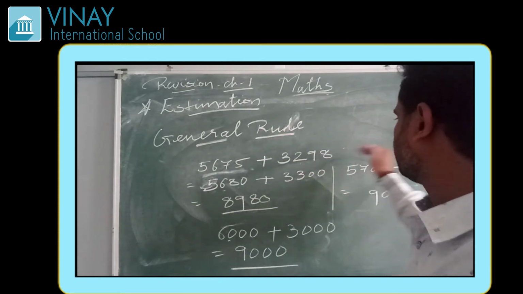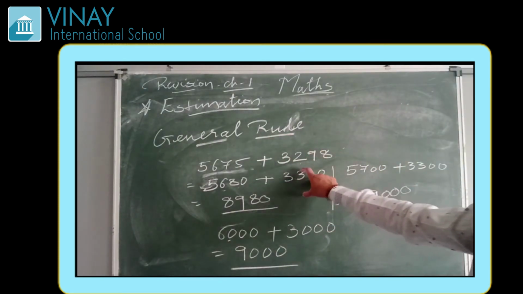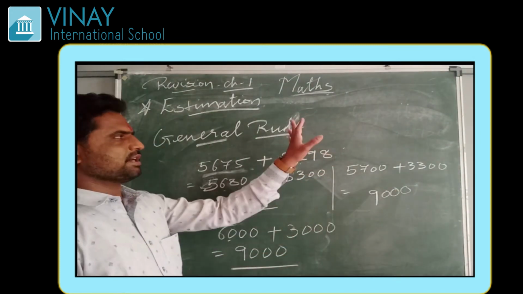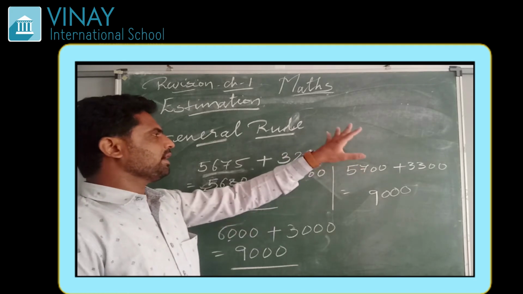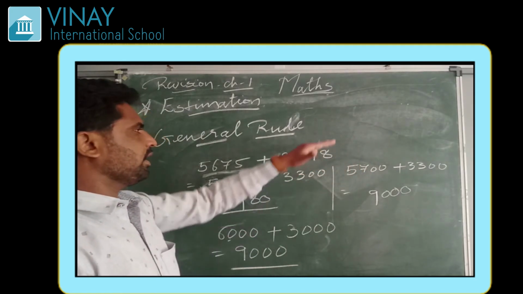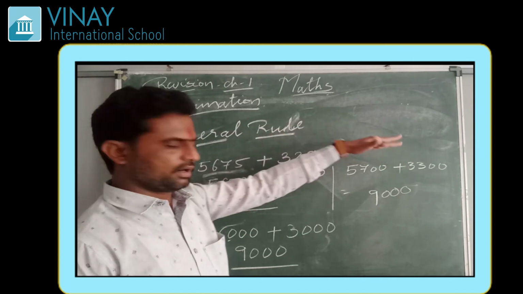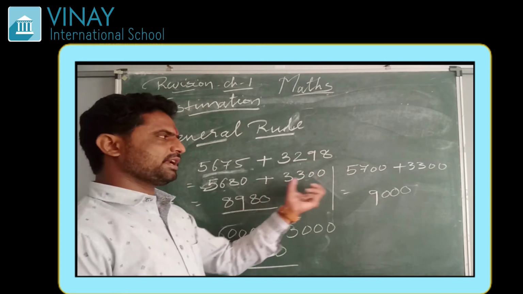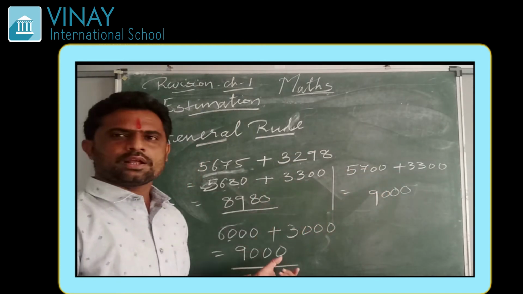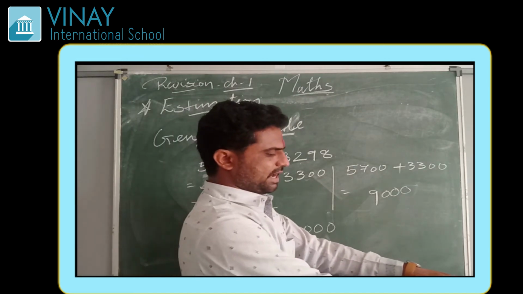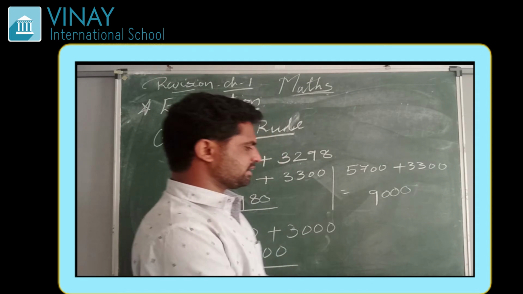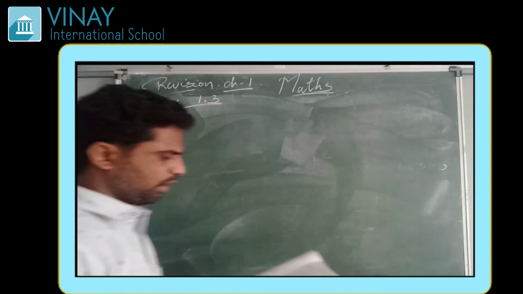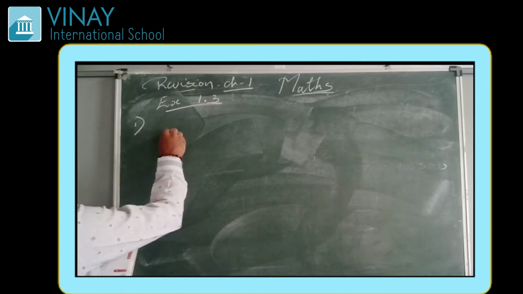Now, the general rule says that you can add it by any method, either by nearest 10 or by nearest 100 or by nearest 1000, at your convenience. In the same way, subtraction also you can do by nearest 10, nearest 100 or nearest 1000. Let us do exercise 1.3 to understand this. Exercise 1.3, question number 1 is: estimate each of the following using the general rule.